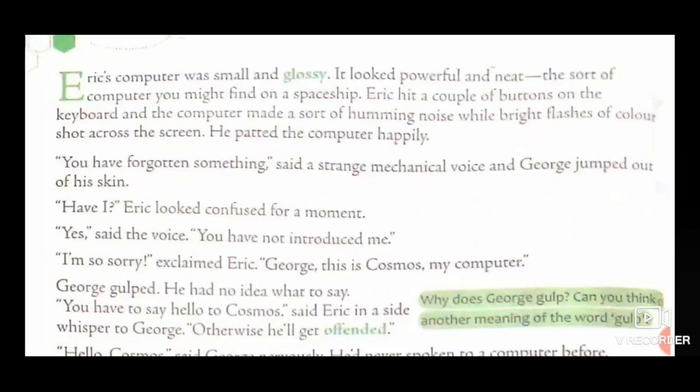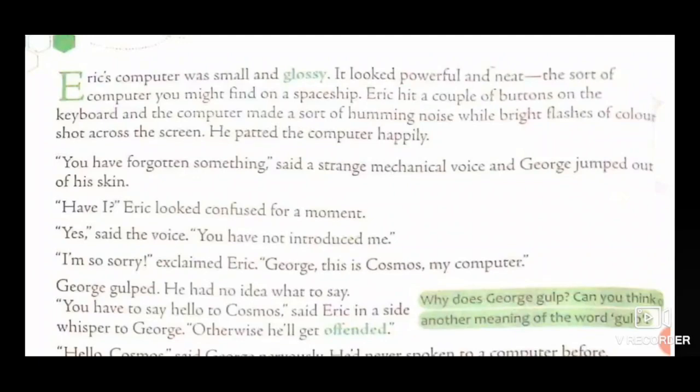What were the characteristics of Eric's computer? That it was a small computer and glossy. Glossy means it has a shiny and smooth surface. And it looked powerful and neat, the sort of computer you might find on a spaceship. It was not a common computer which is usually found in houses or in offices. It was a special computer which you can find on a spaceship.